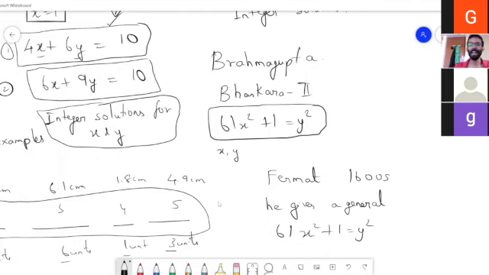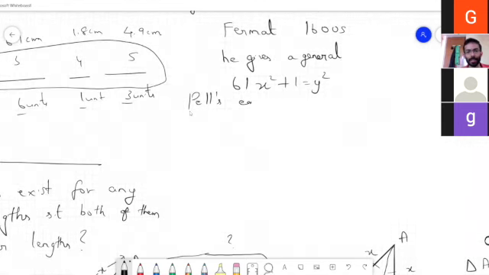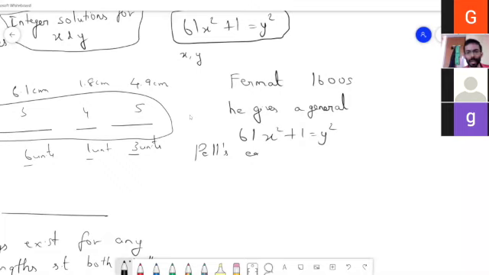And later, since the European mathematicians were not aware of the contributions of Indian mathematicians such as Brahmagupta and Bhaskara, this kind of equation was called Pell's equation. This was again named by Euler.